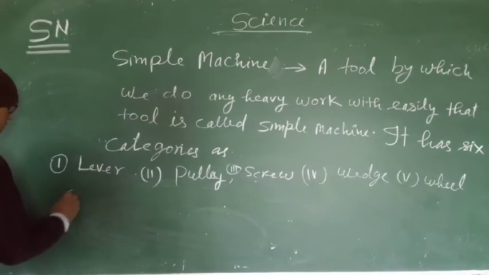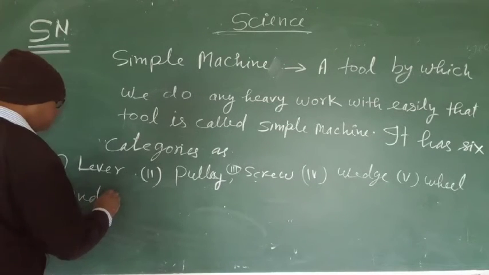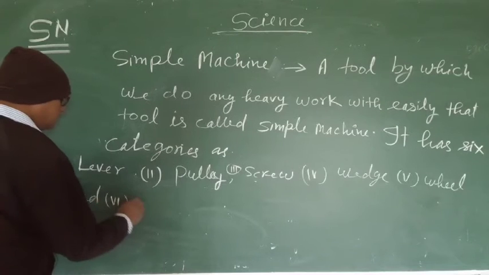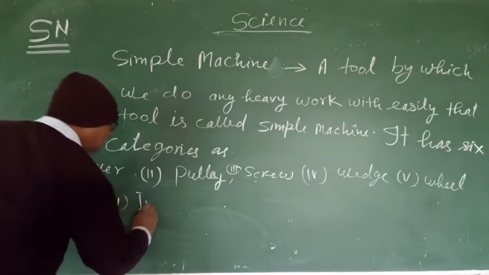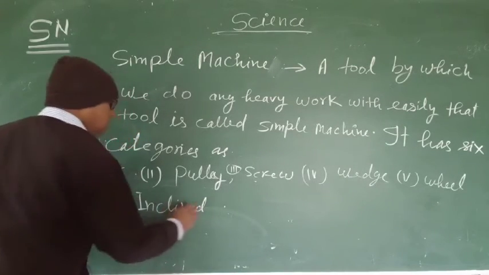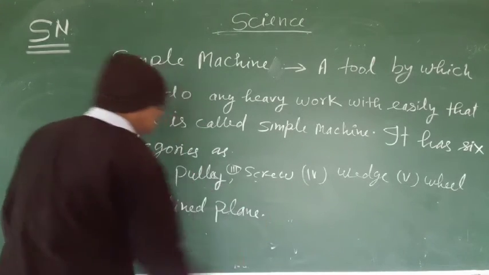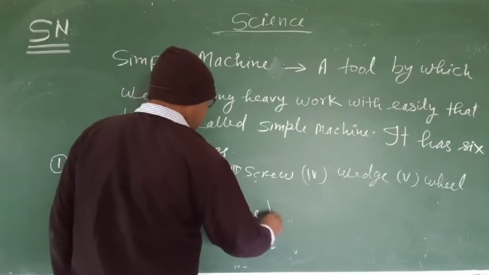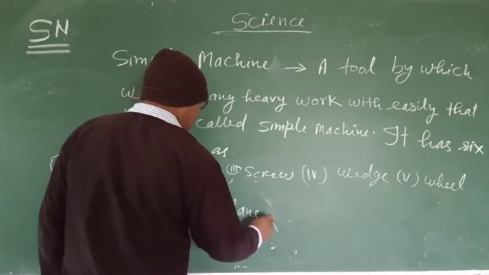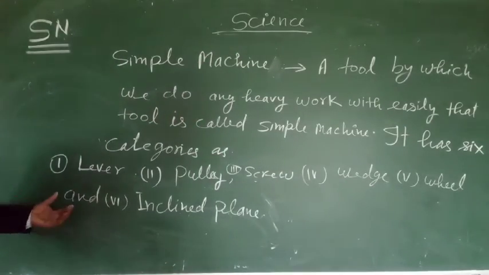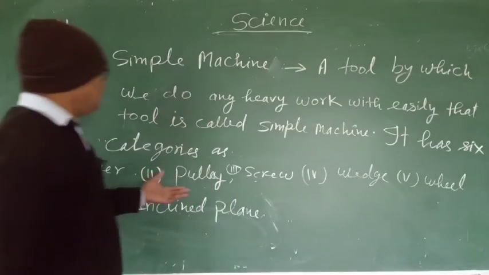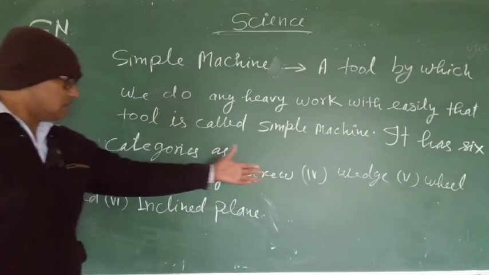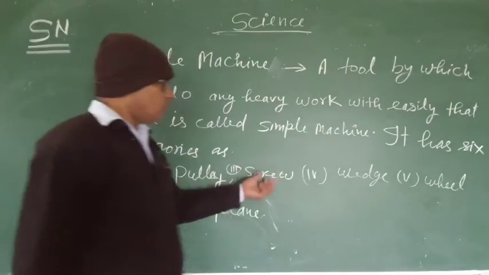And sixth, inclined plane. So these tools are under the simple machine: lever, pulley, screw, wedge, wheel and inclined plane.